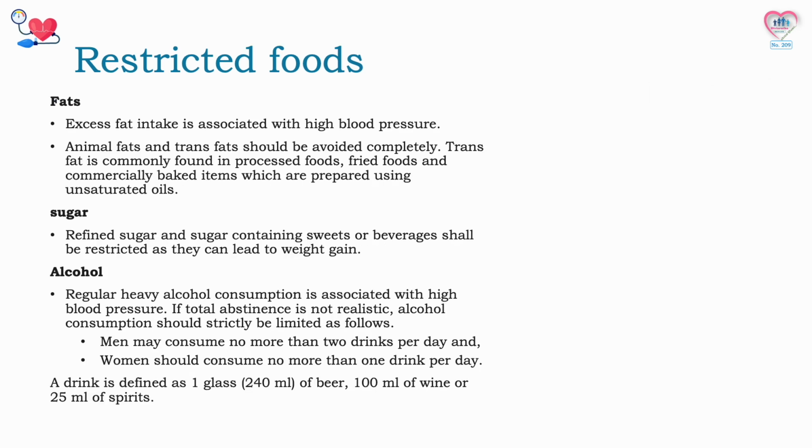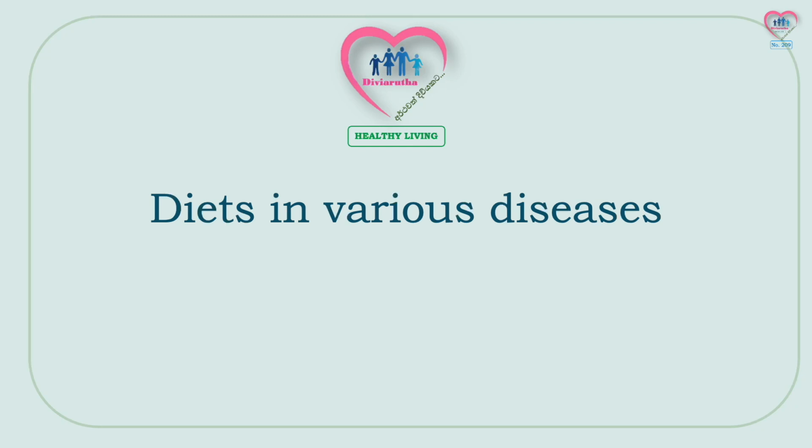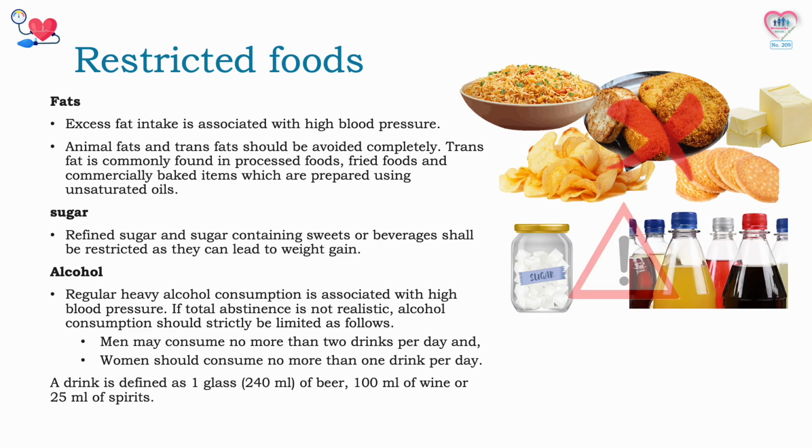Secondly, fats. Excess fat intake is associated with high blood pressure. Animal fats and trans fats should be avoided completely. Trans fat is commonly found in processed foods, fried foods, and commercially baked items which are prepared using unsaturated oils. Then sugar. Refined sugar and sugar-containing sweets or beverages shall be restricted as they can lead to weight gain.